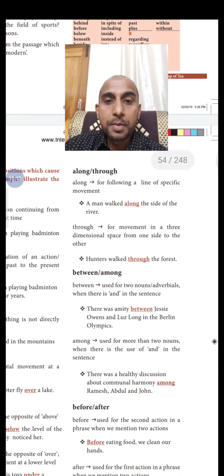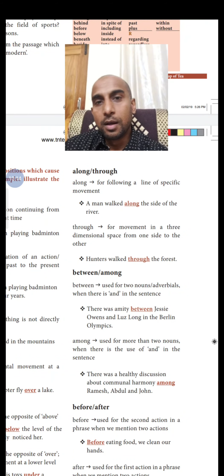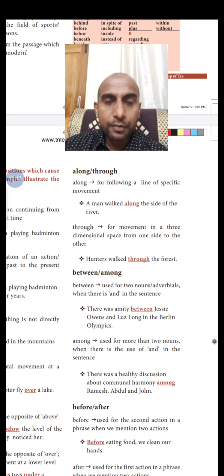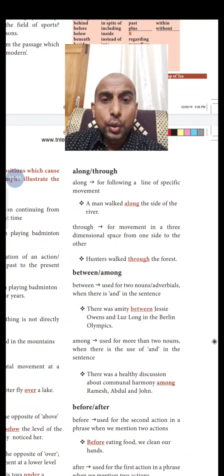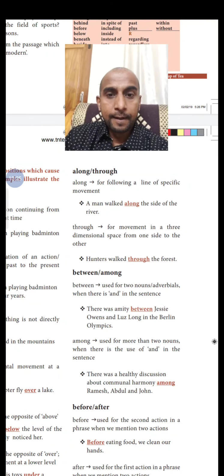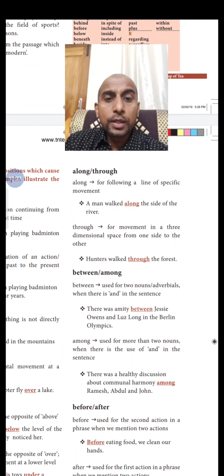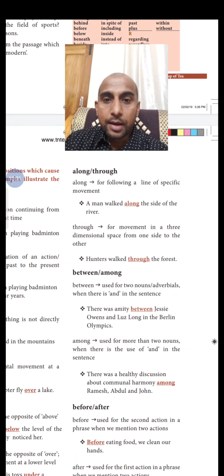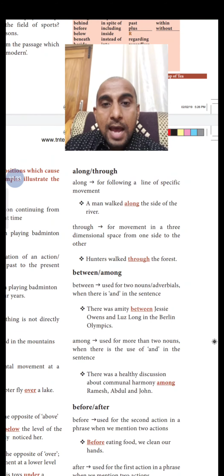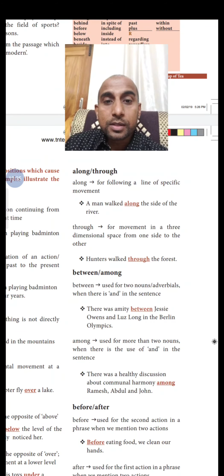And the next one is an example for between and among. Between is used for two nouns or two adverbials when there is and in the sentence. That is when you use between. You will use among for more than two nouns when there is the use of and in the sentence. Look at an example. There was an amity between Jesse Owens and Luz Long in the Berlin Olympics.